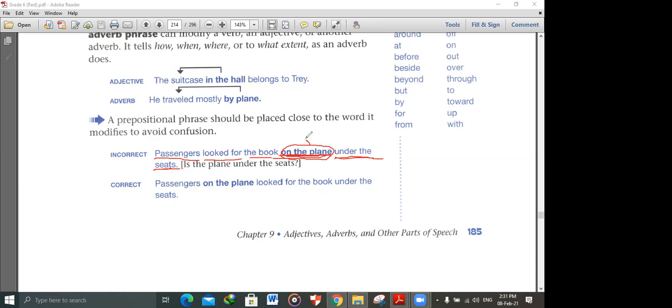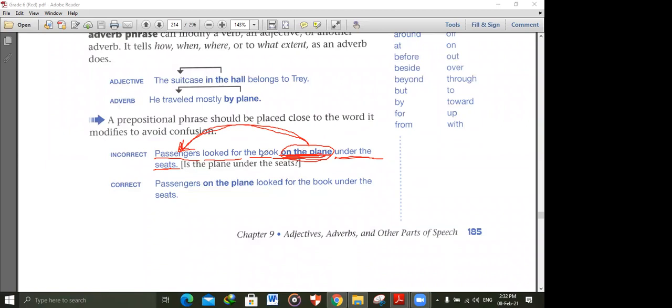Here, this prepositional phrase is used after the word book. It means that the book is on the plane. How could the book be on the plane? I think the writer here wants to say that the passengers are on the plane. So this prepositional phrase describes the passengers, okay, on the plane. So here it's a mistake. It may confuse the reader.